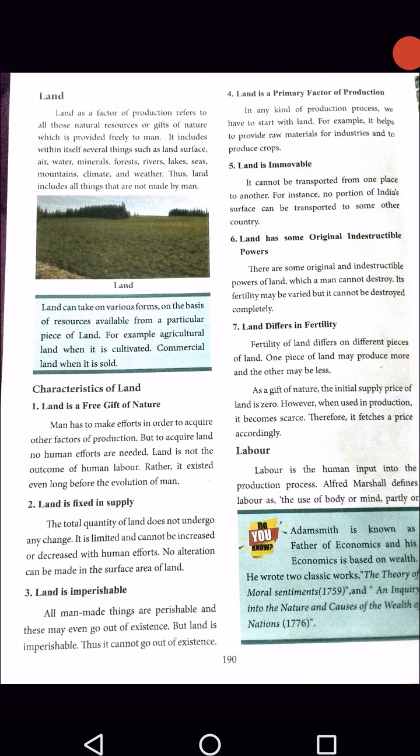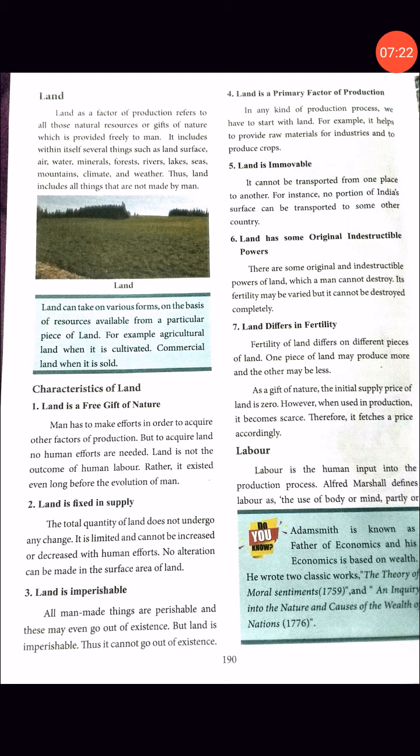Seventh one, land differs in fertility. Fertility of land differs on different pieces of land. Okay, it differs from place to place. One piece of land may produce more and another may produce less. So suppose we cultivate, some types of land give more, and some types of land give